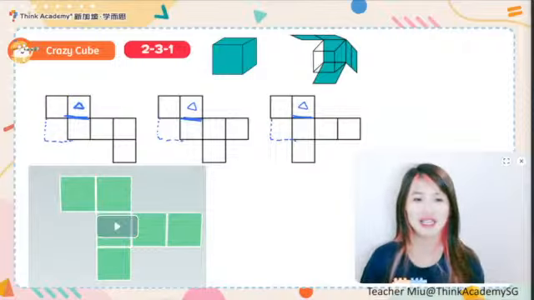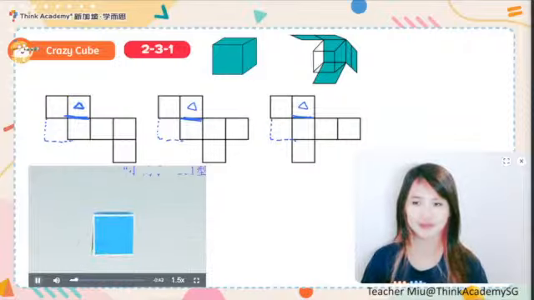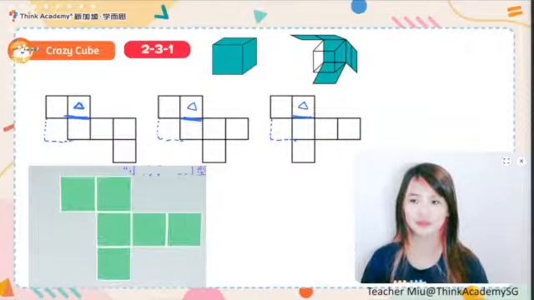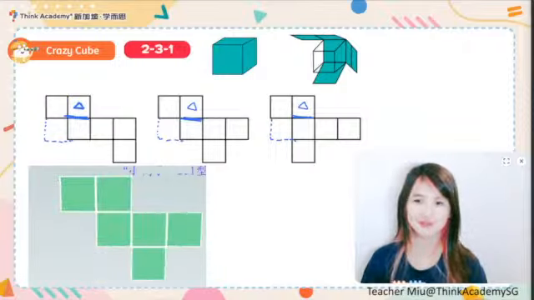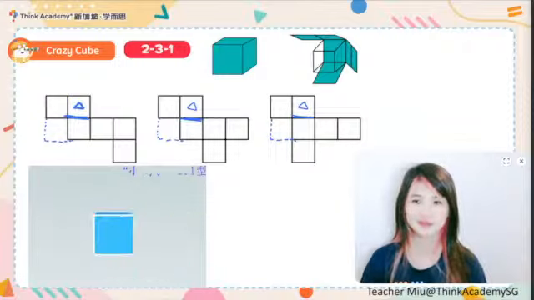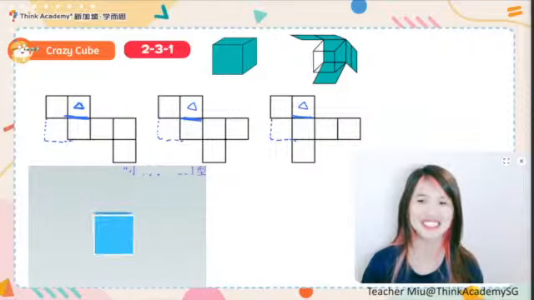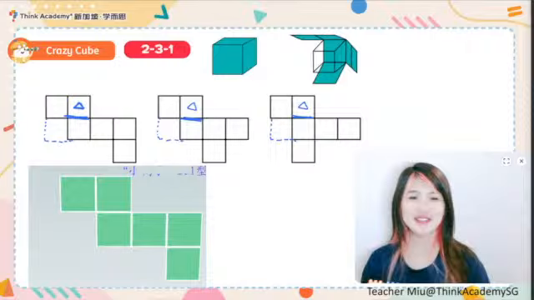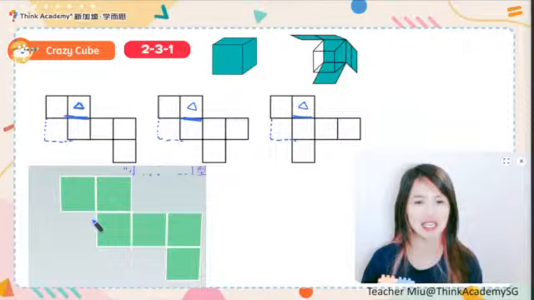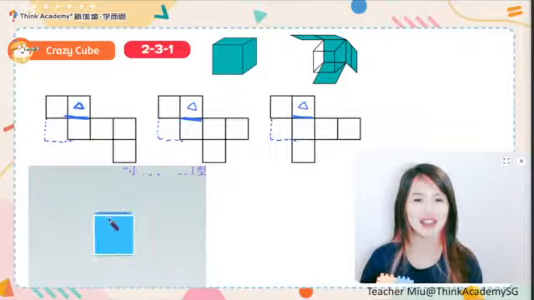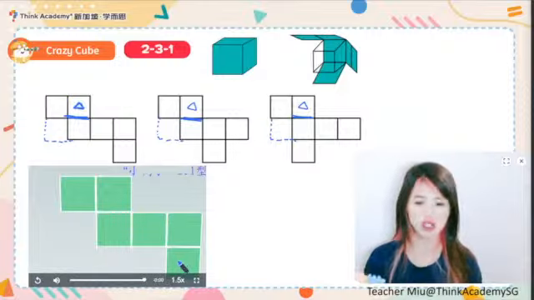Let me show you the video of how we do it. Well done. That's not the head, right? You see the 2 heads, right? One is the real one and the other one is actually the body folding down. Alright. So this is what we have as the 2, 3, 1. You need to know which is the actual body and which is the actual head.